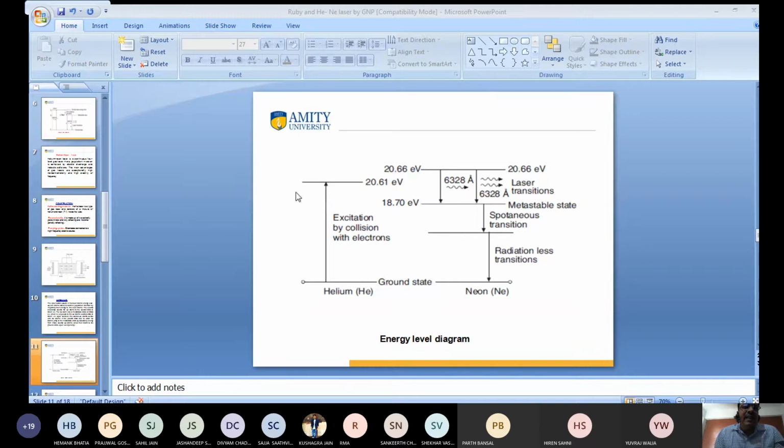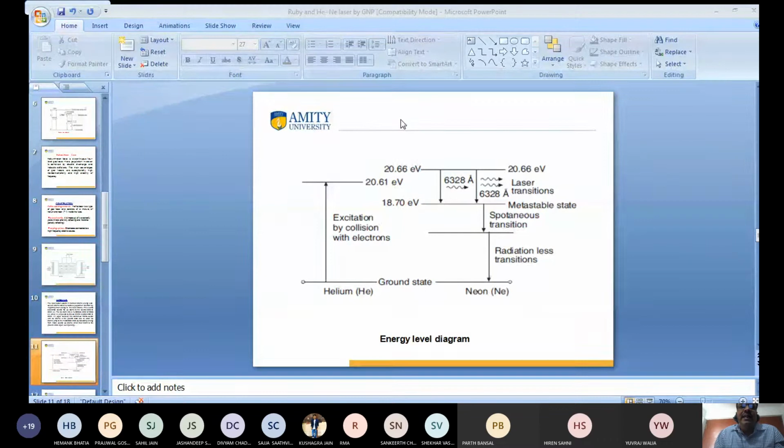If a highly accelerated flow of electrons takes place, helium and neon are both excited here, and the energy here is 20.6 electron volt. Here helium and neon collide and helium transfers all its energy to the neon atom. Helium transfers all energy to the neon atom, and neon jumps from 20.6 electron volt to 20.66 electron volt, and this is the metastable state.